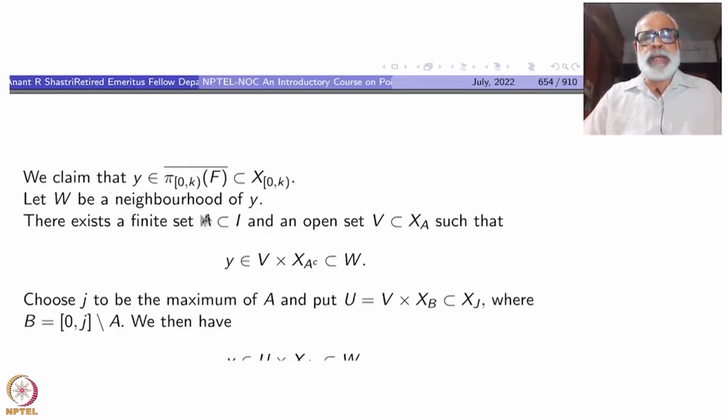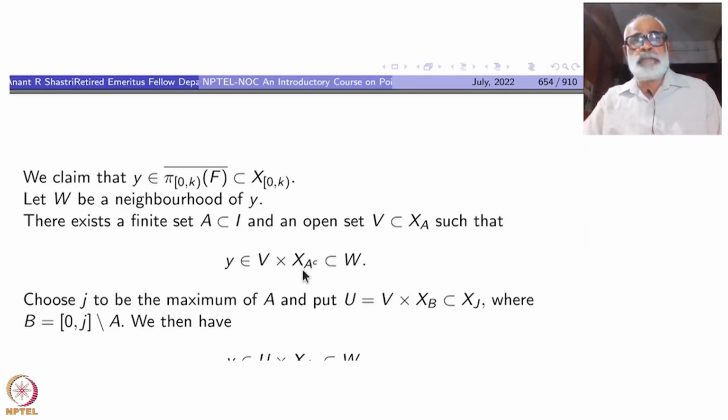Let W be a neighborhood of y in the product topology. What does that mean? There exists a finite set A contained inside I, and an open subset V contained inside X_A, see, A is a finite set, such that y is inside V cross X taken over all the indices in the complement of A. Okay.